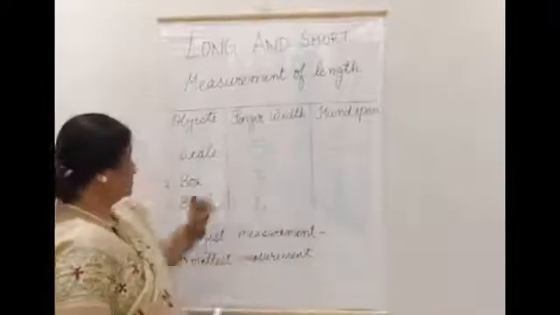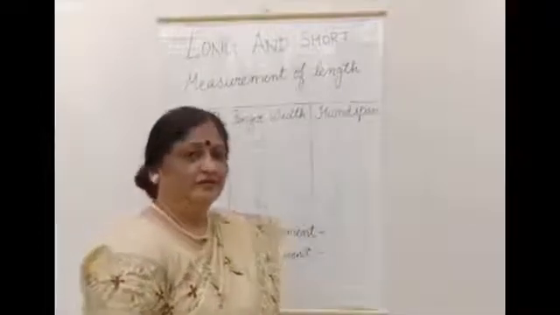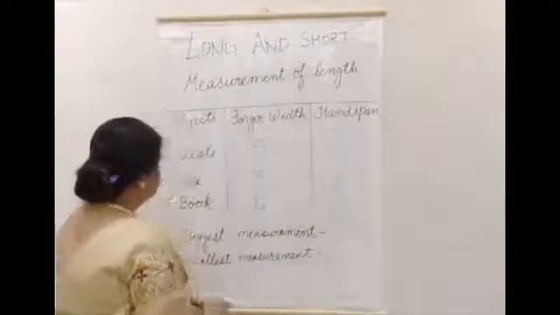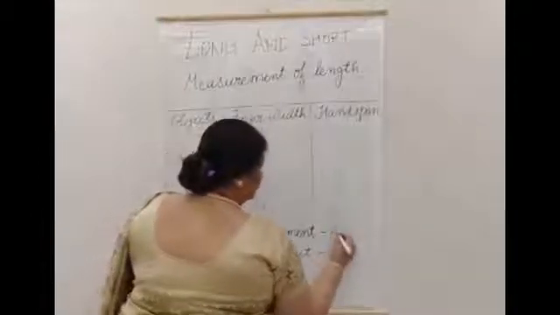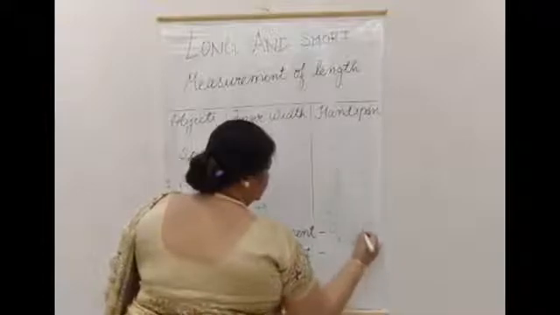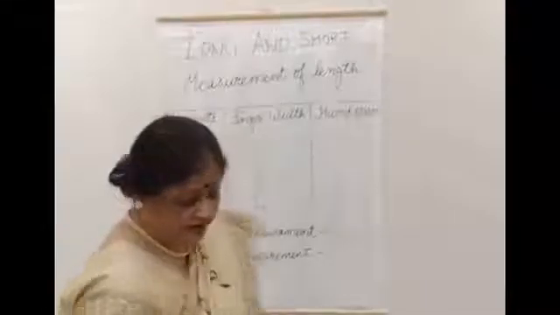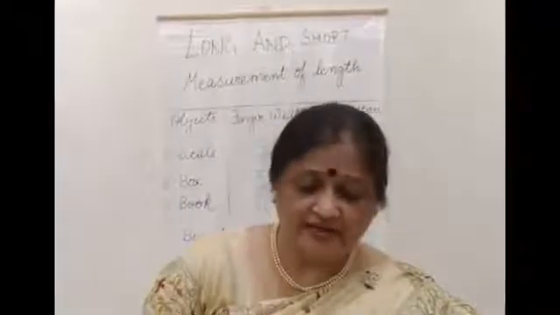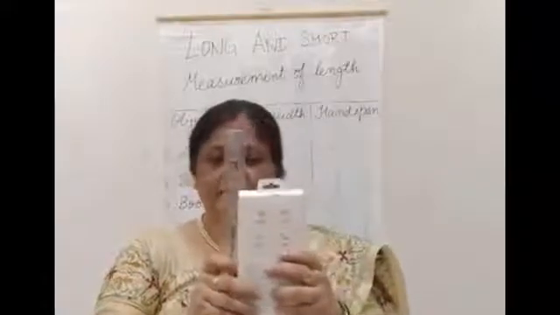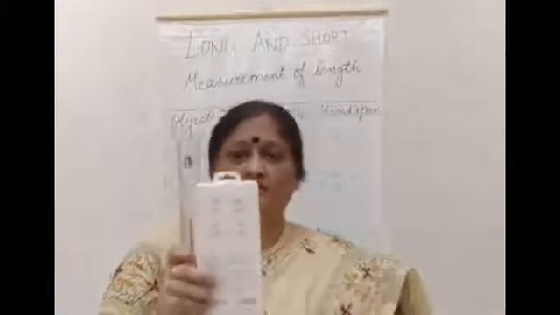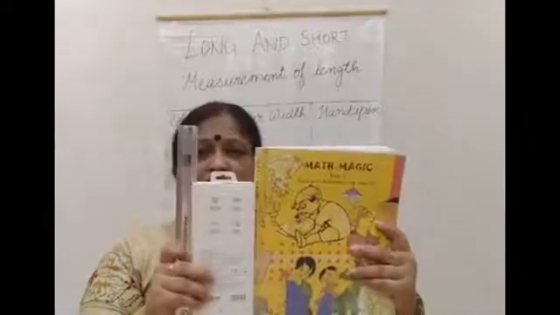Now which one is the bigger? Guess, find out fast. Okay, now which one is the bigger? The length of the scale. The length of the scale is the biggest measurement, because when we compare this scale with the box, again it is big, and when we compare the book with the scale, again you can see the scale is the biggest one.